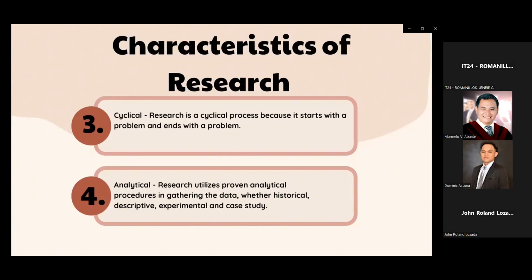Next is analytical. Analytical research utilizes proven analytical procedures in gathering the data, whether historical, descriptive, experimental, or case study. Analytical research is a systematic and rigorous approach to examining data and information to uncover insight, make informed decisions, and contribute to the body of knowledge in a particular field. It is a valuable method for addressing complex problems, testing theories, and advancing our understanding of various phenomena.